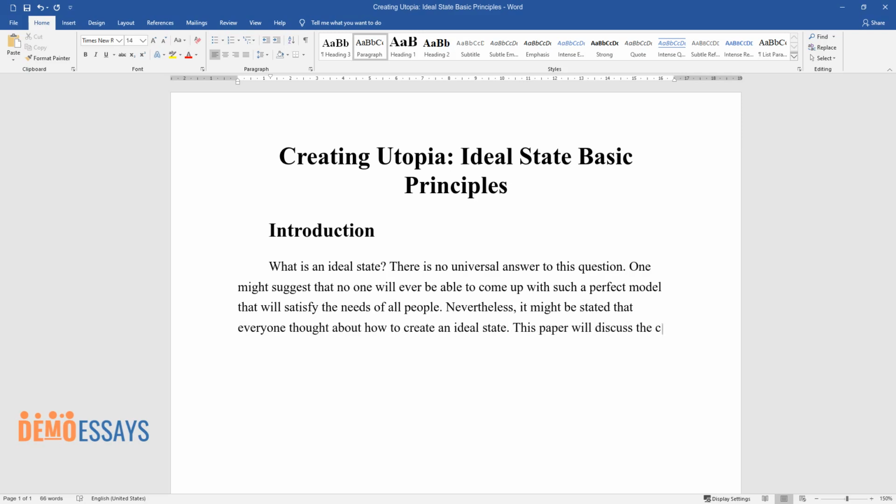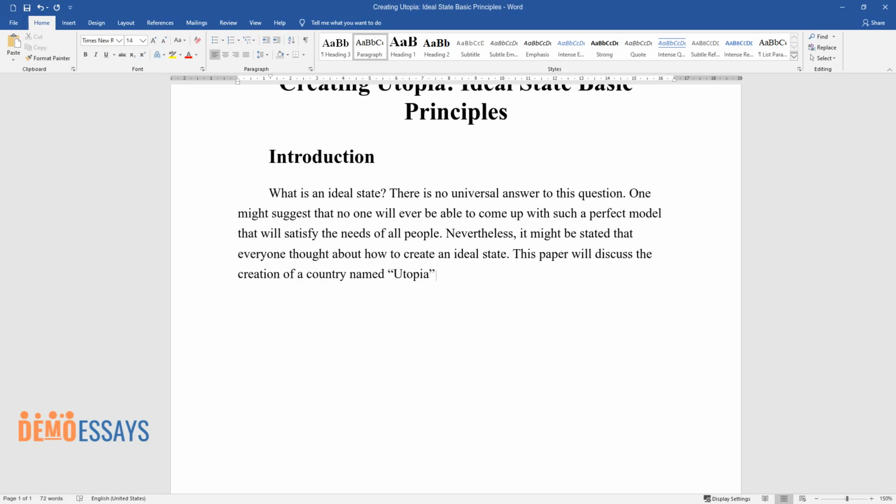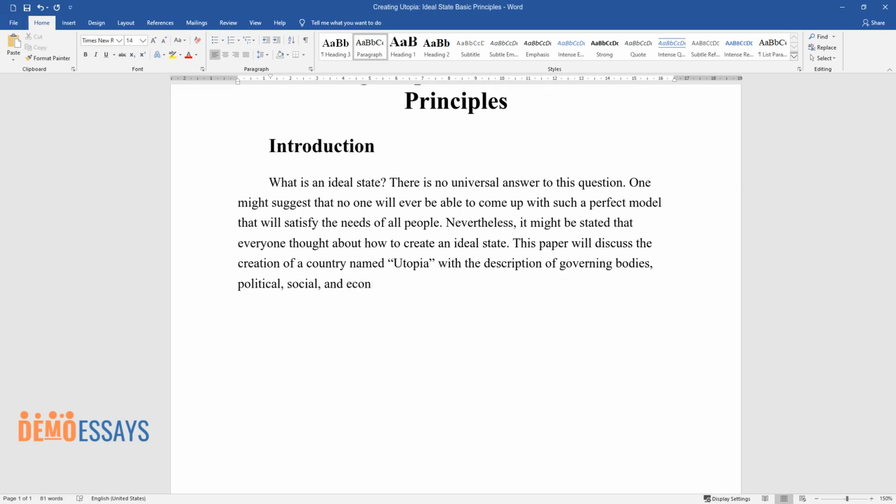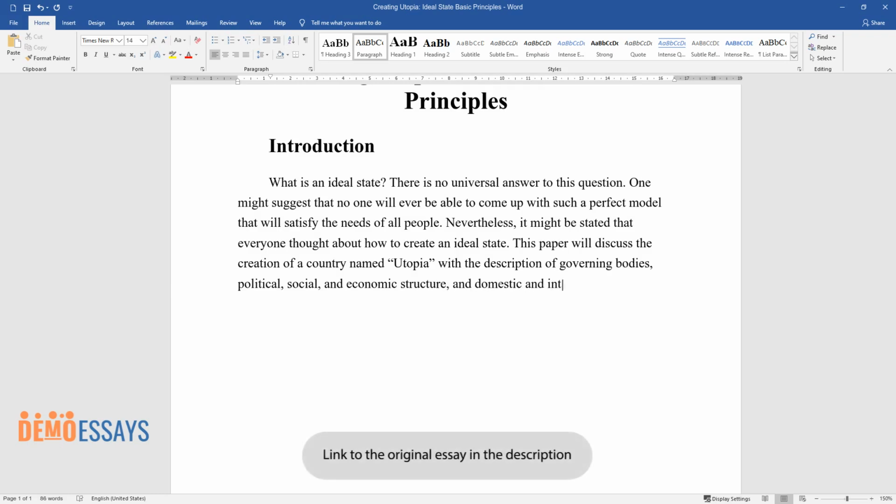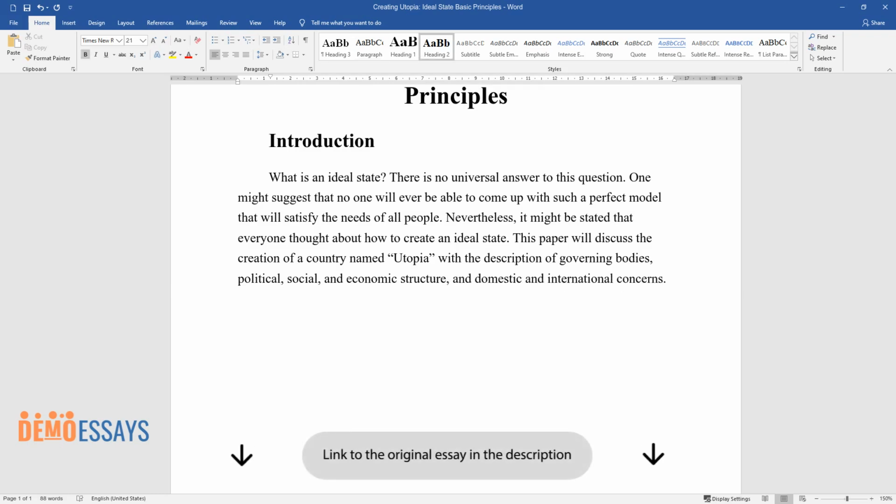This paper will discuss the creation of a country named Utopia with the description of governing bodies, political, social, and economic structure, and domestic and international concerns.